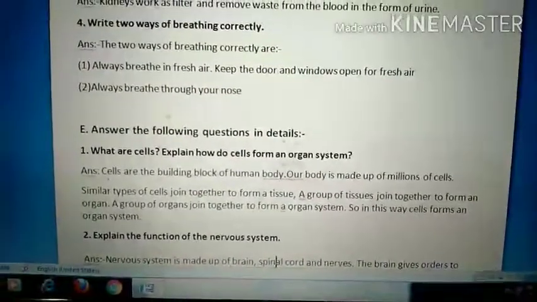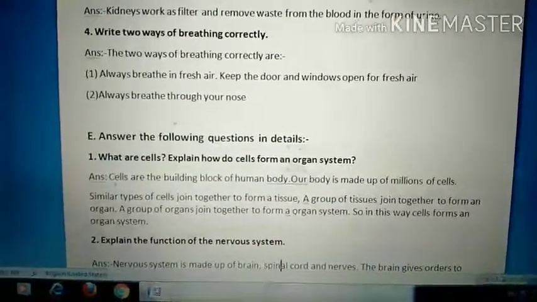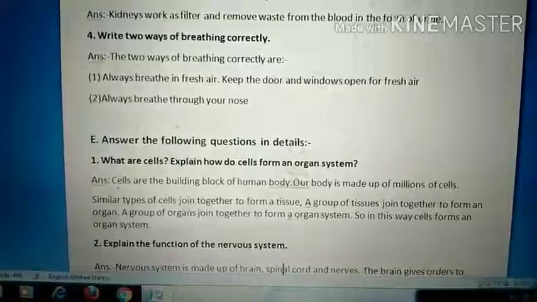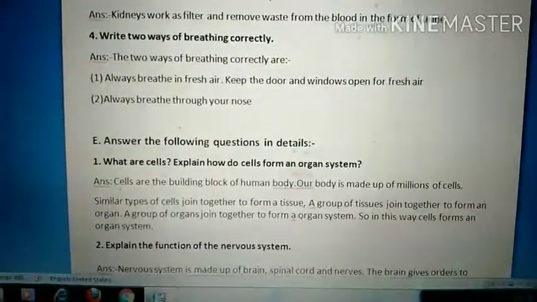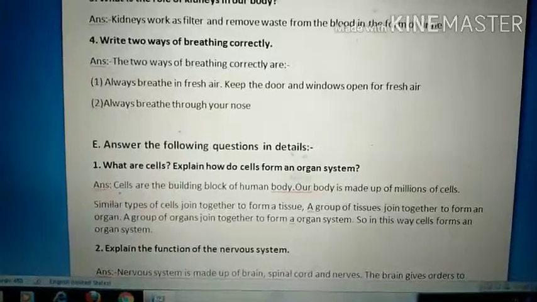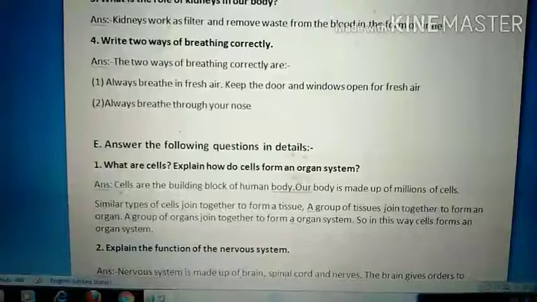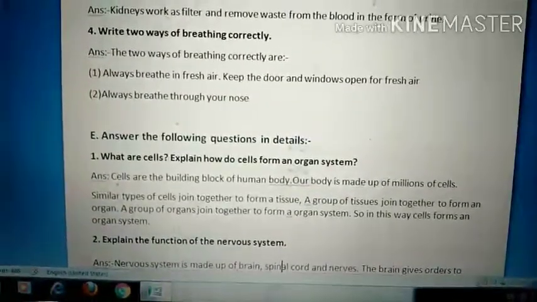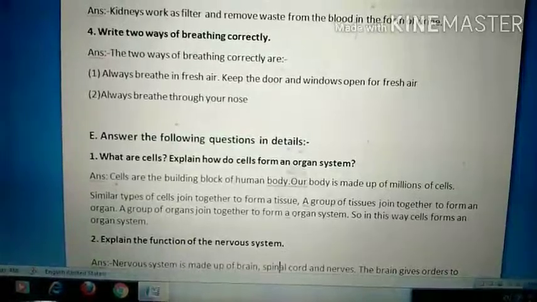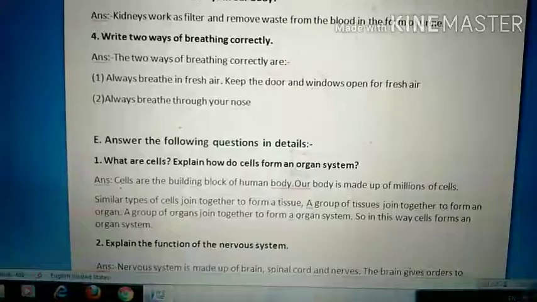So I have already taught you, even in this video. There is a small video I have shown you, that is an animated video. It is very easily explained. Similar type of cells join together to form a tissue, and a group of tissue join together to form an organ. A group of organs join together to form an organ system. So in this way cells form an organ system.